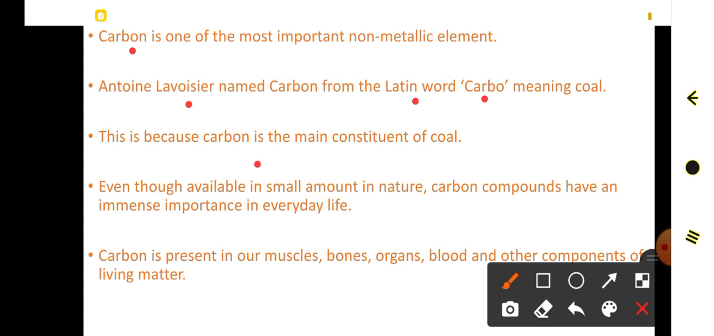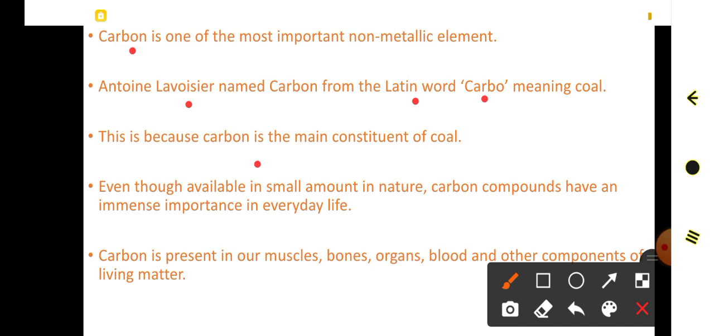So carbon is a non-metallic element named by a scientist called Antoine Lavoisier, and the name is derived from a Latin word, carbo, and the meaning of carbo is coal, because carbon is the major constituent of coal.